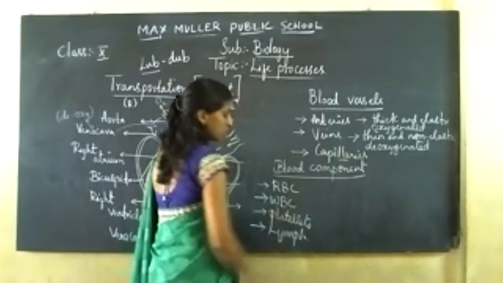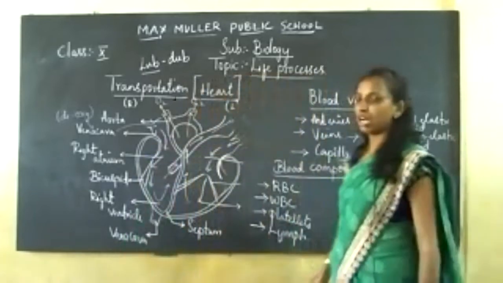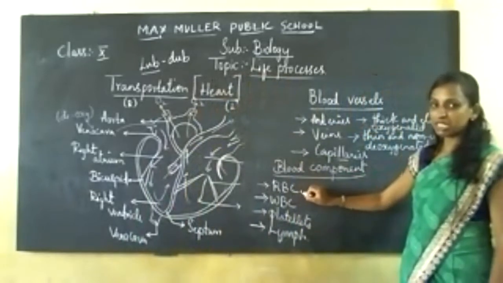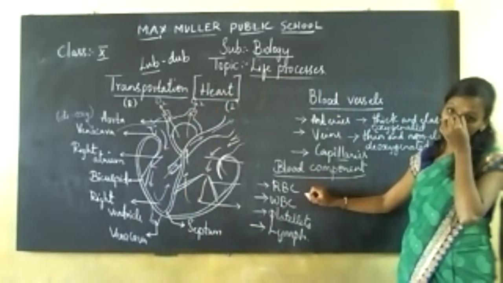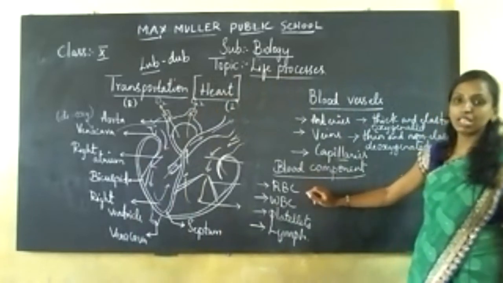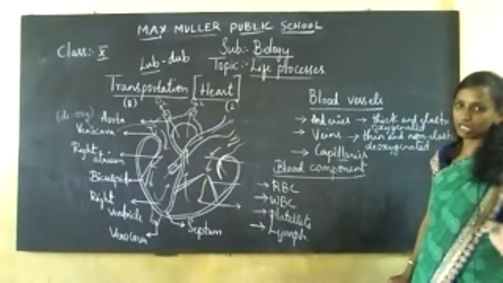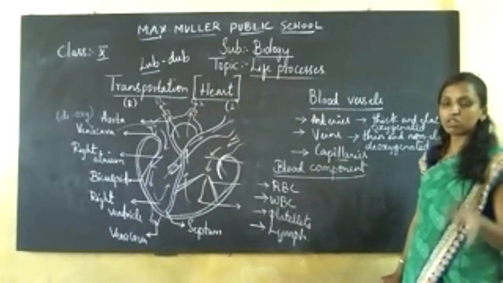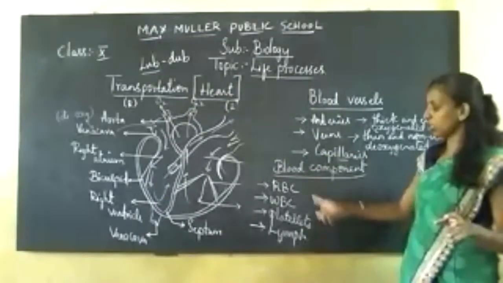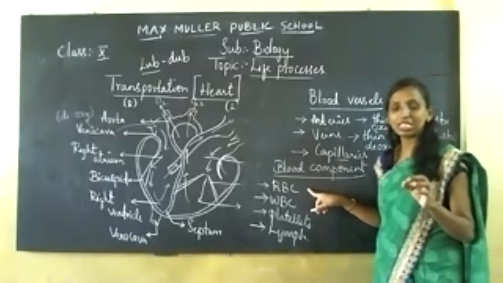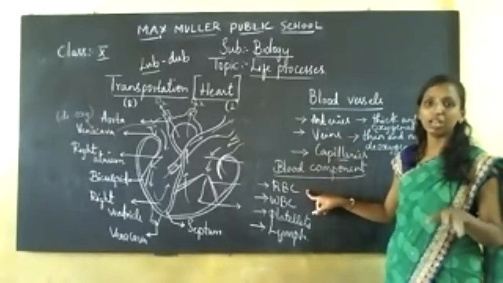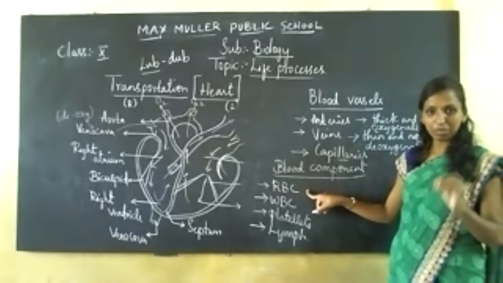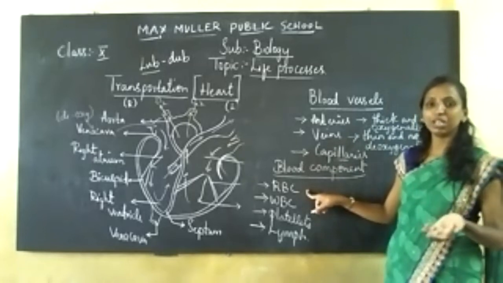So RBCs are rich in hemoglobin. The pigment present in RBCs is hemoglobin, which is helpful for what purpose? To supply oxygenated blood to all the parts of your body. A deficiency of hemoglobin leads to a disease called anemia. If your hemoglobin is low, we will get different varieties of diseases.